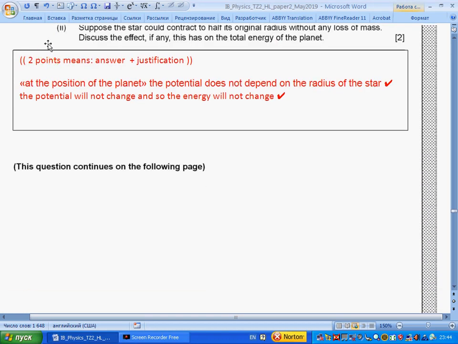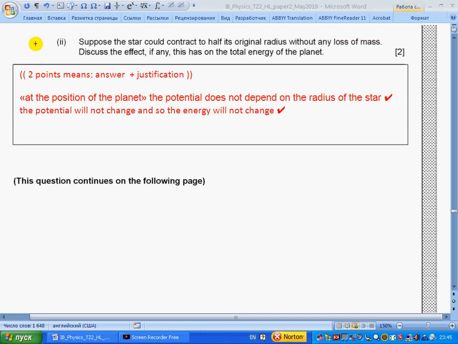Part two. Suppose the star could contract to half its original radius without any loss of mass. Discuss the effect, if any, this has on the total energy of the planet. So here are 2 points. It means that you should give an answer and then justify.